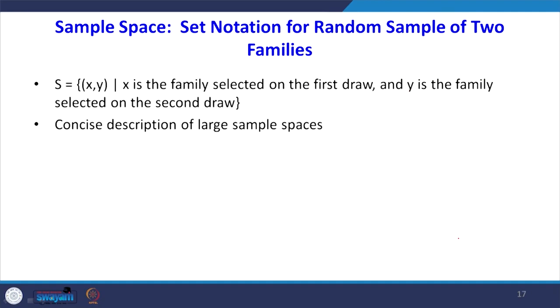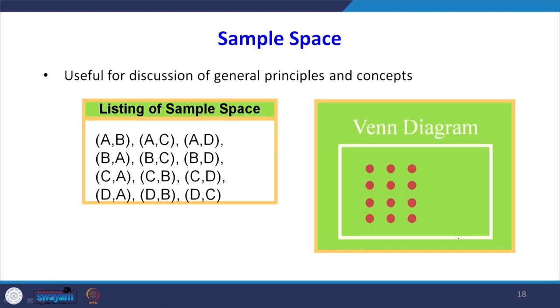Now, the set notation for a random sample of 2 families. S equals open bracket x comma y, where x is the family selected on the first draw and y is the family selected on the second draw. It is a concise description of large sample spaces. In mathematics they use this kind of notation. The sample space can also be shown in terms of a Venn diagram. So, this was a list of the sample space, where each dot expresses a different sample point.